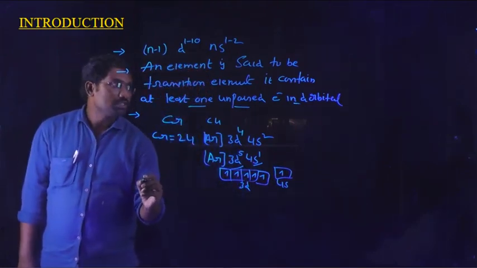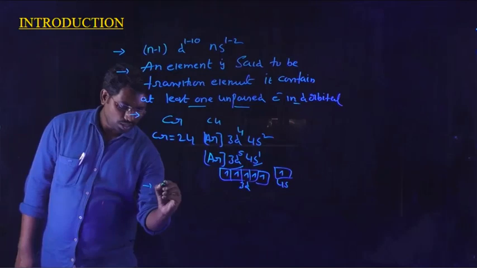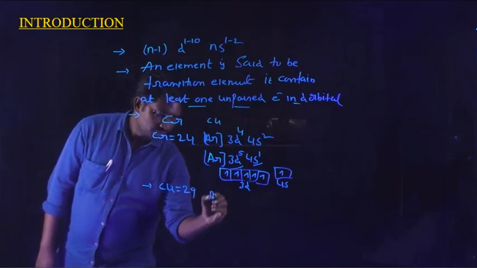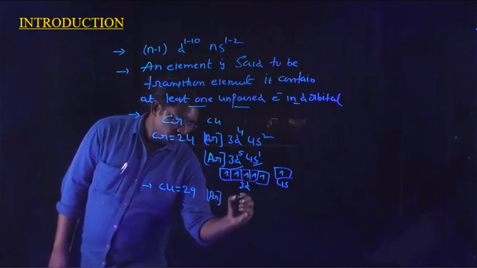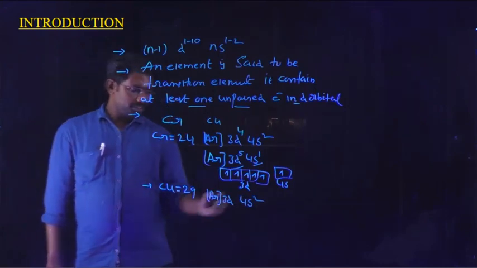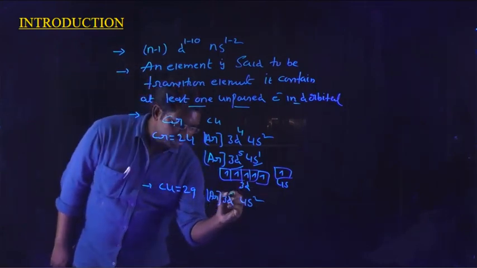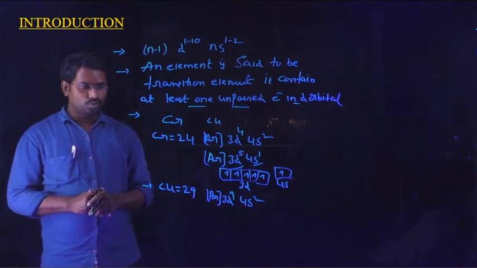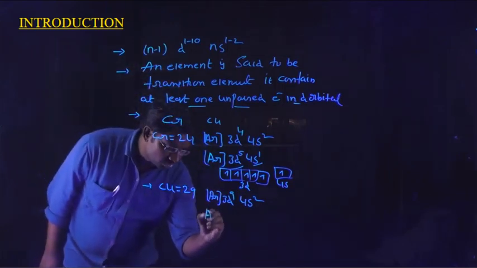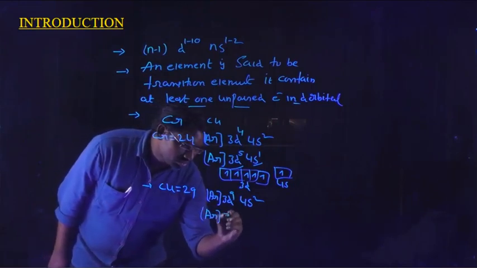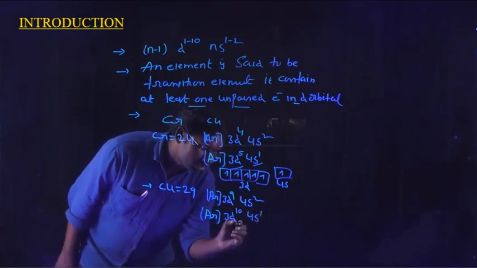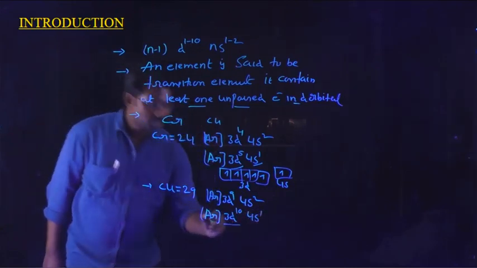Come to copper, atomic number 29. Its configuration is argon 4s2 3d9, argon 18, 20, 29. This is the original configuration of copper, argon 3d9 4s2, but it acquires the stable configuration argon 3d10 4s1. This is the completely filled d subshell configuration.